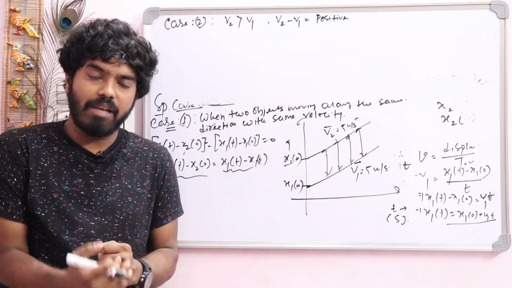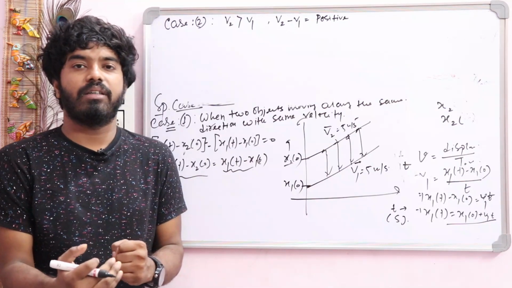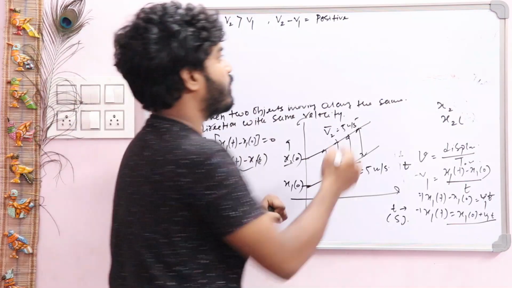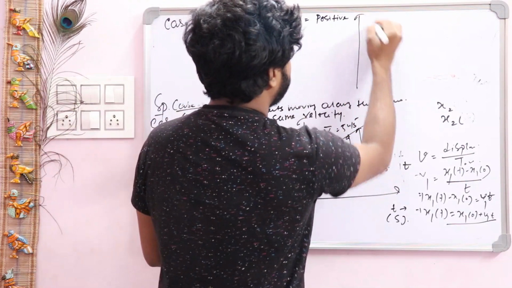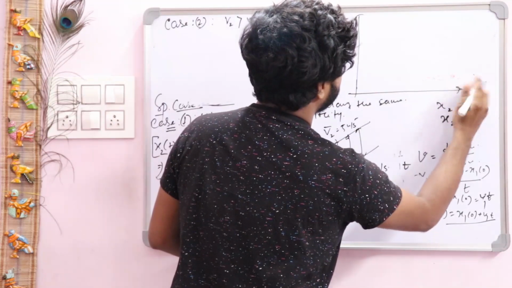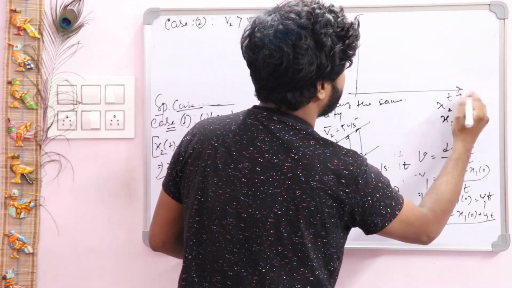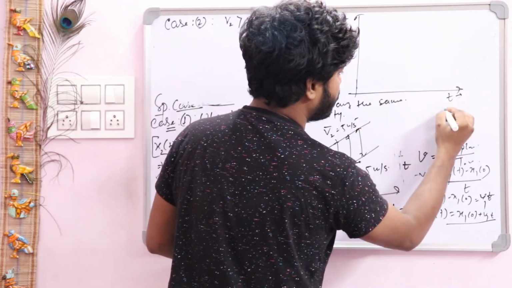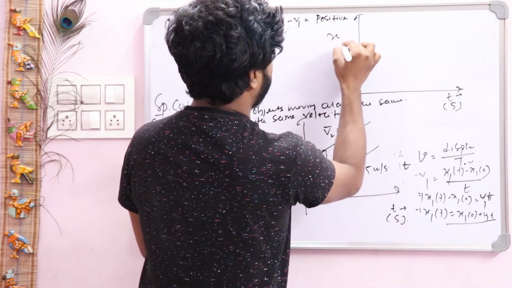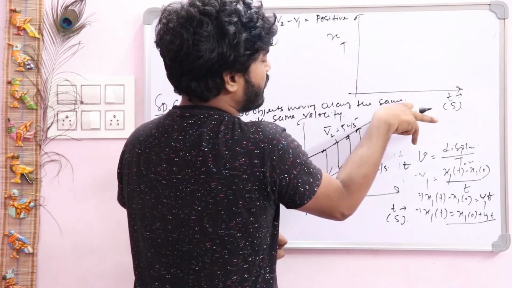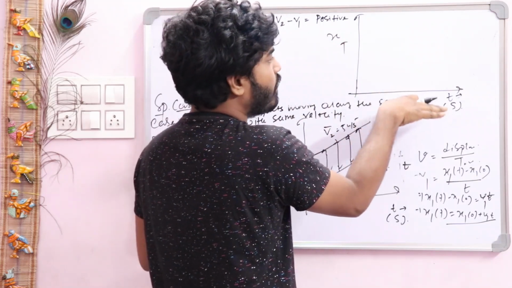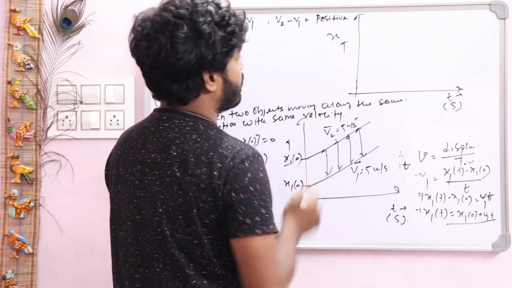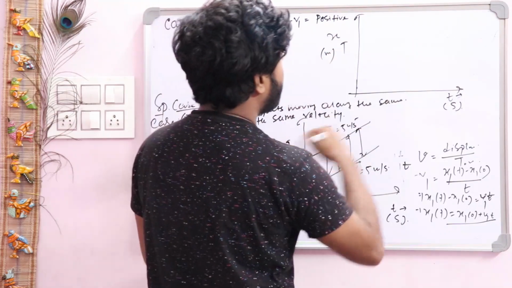That means your second body is always moving with larger velocity with respect to the first object. So what will be the nature of the position time graph? This is our position axis, this is our time axis, and you know the basic concept of drawing a graph: the fundamental quantity will be on the x-axis and the dependent quantity on the y-axis. This is in meter.